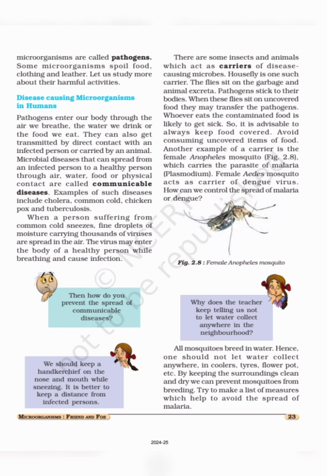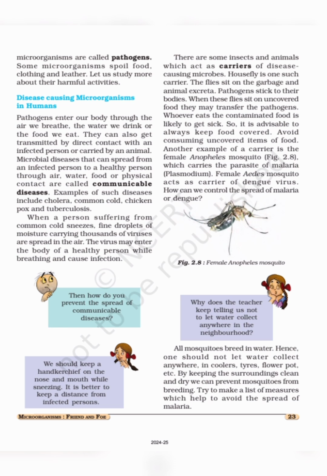When an infected person suffering from any such disease sneezes, then fine droplets come out which carry thousands of viruses and are spread in the air, and when a healthy person inhales that air, he or she also gets infected. Animals and insects also carry pathogens. A housefly sits on the garbage, then some pathogens stick to its body, and when this housefly sits on uncovered food, then the pathogens are left on the food and make the food unfit for us.